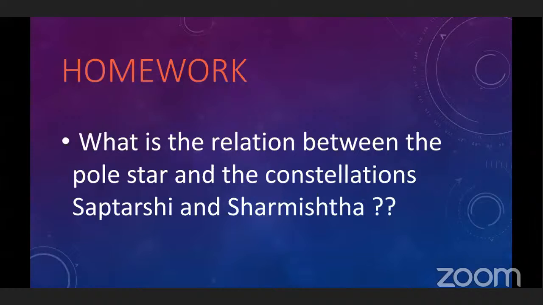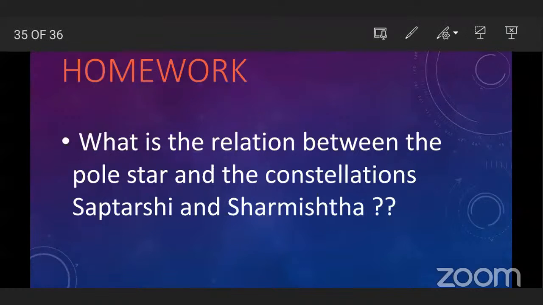Please tell again. Okay, listen again. The pole star has Saptarshi on one side and Sharmishta on the other side. Suppose here is the pole star, or Polaris. On one side is Saptarshi, the constellation of 7 stars, and on the other side, Sharmishta is there.